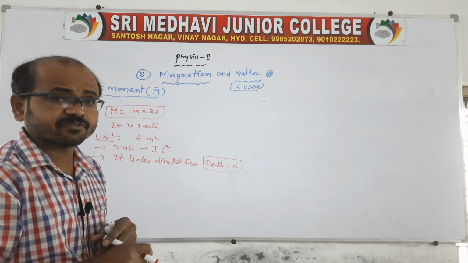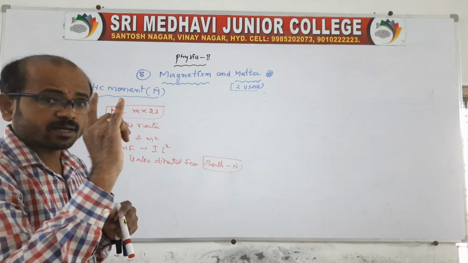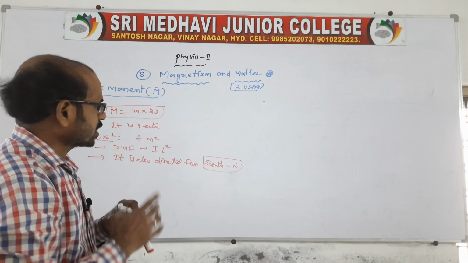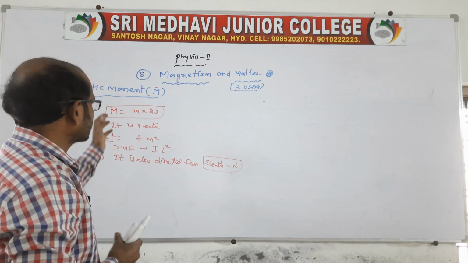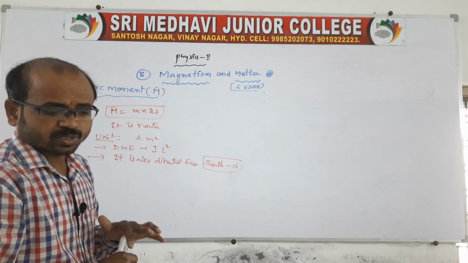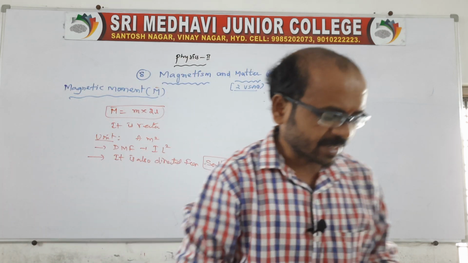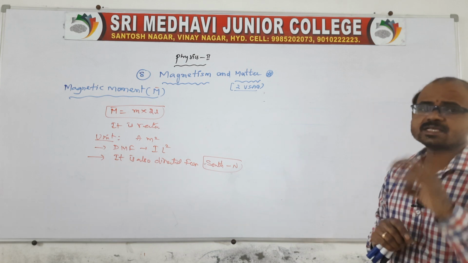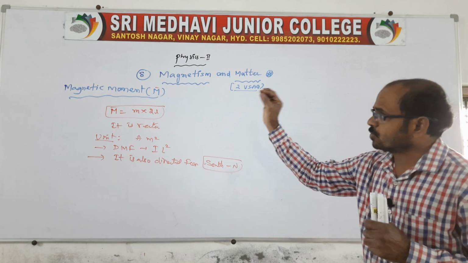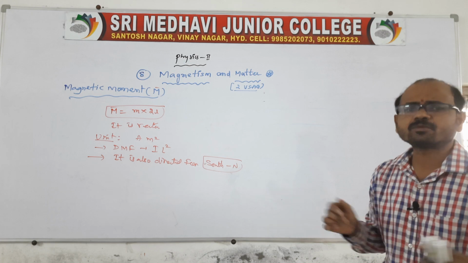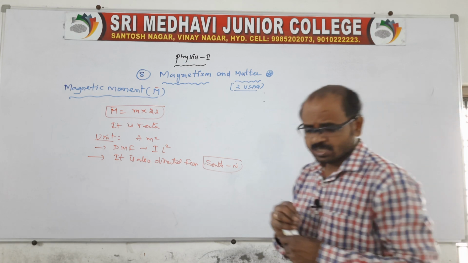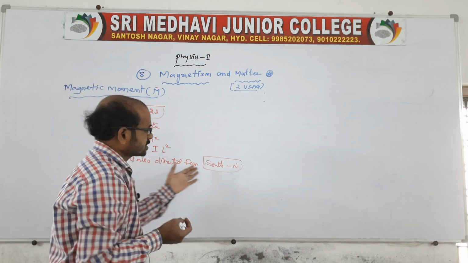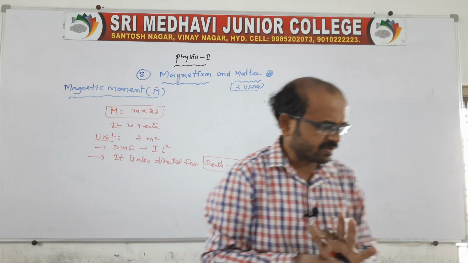The length is directed from south to north, and like this the magnetic moment is also measured from south to north. So the magnetic moment, the product of pole strength and its length, is nothing but the magnetic dipole moment. We don't have monopoles. So it is capital M, and it is directed from south to north, which is very, very important.